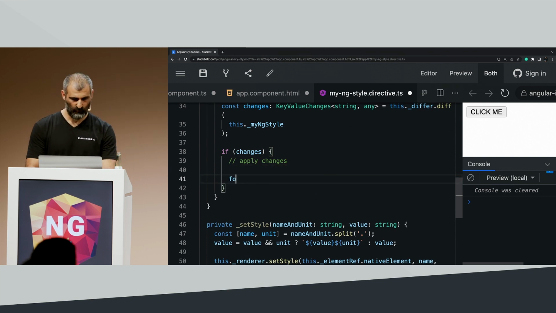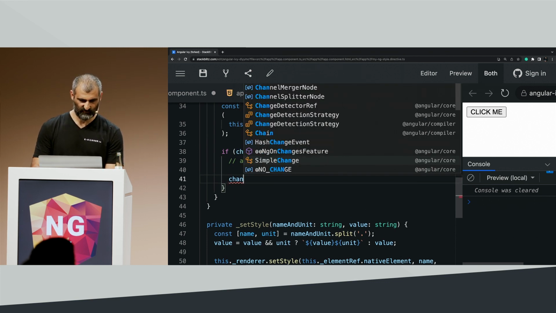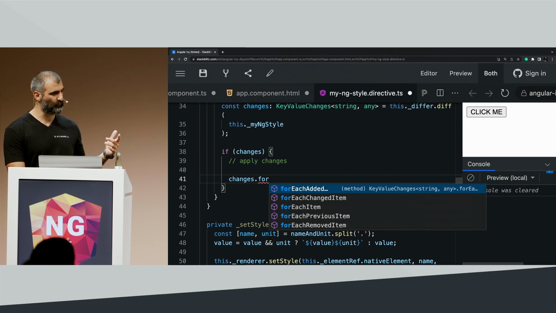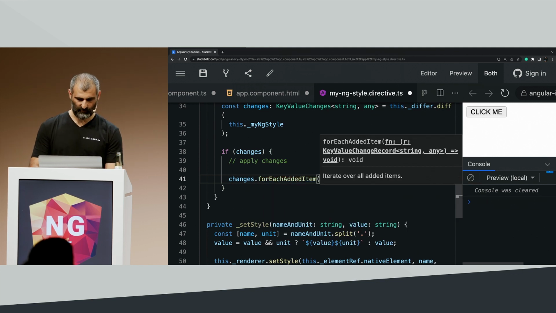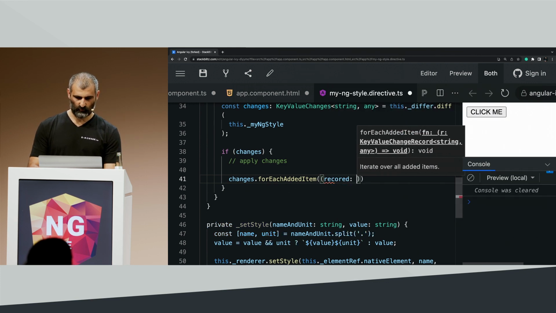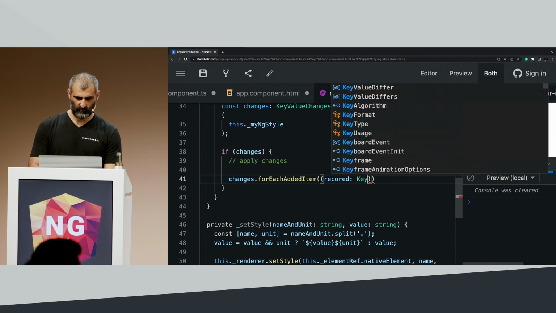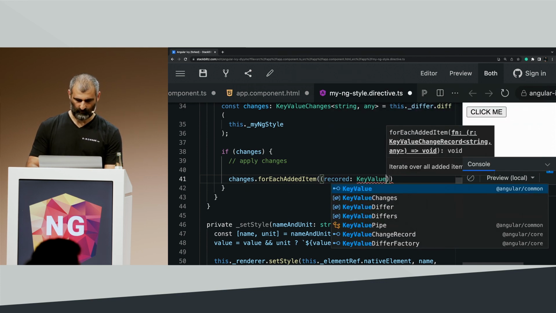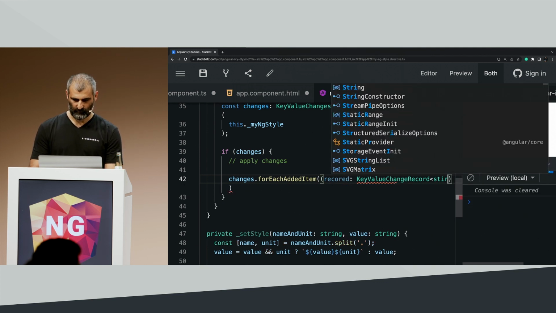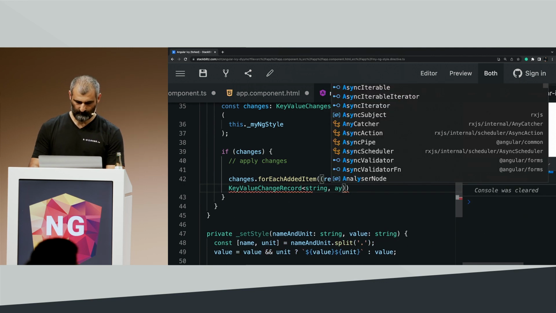How exactly? We're going to take the changes that we have and iterate for each added item. We know that we have here a record. The record is going to be of type KeyValueChangeRecord, string, any.